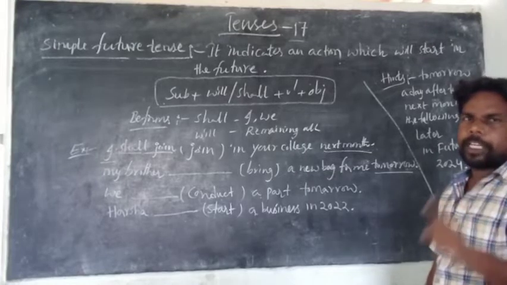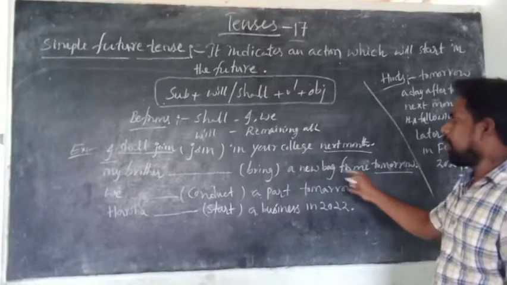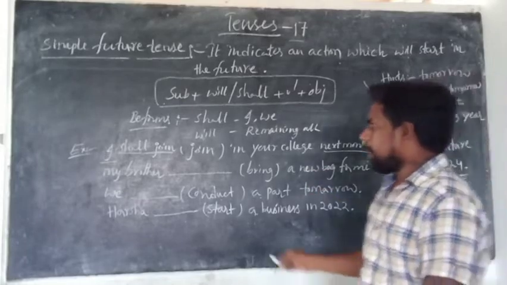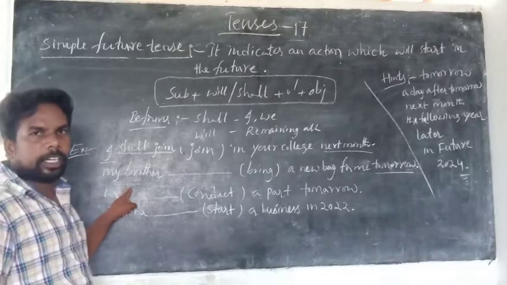What is the future indication? Future time indication. Is it clear? So it is a simple future. So make a question over two questions over the subject, which person it is, and singular or plural.